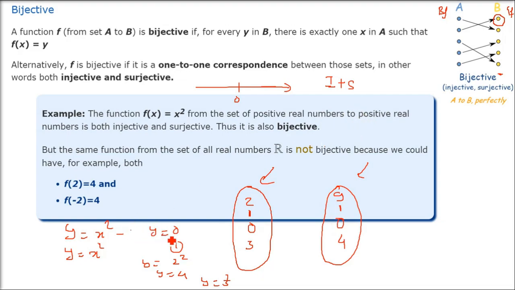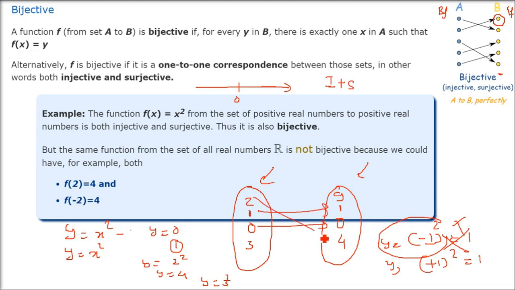Okay? Why is it not failing? Why is it actually bijective? Because if I take all the real numbers, negative 1 squared is 1, positive 1 squared is also 1. So this will fail as soon as I change this set to all real numbers. But since I have taken positive real numbers, this is bijective. See, 1-to-1 mapping and no value in set B is remaining.